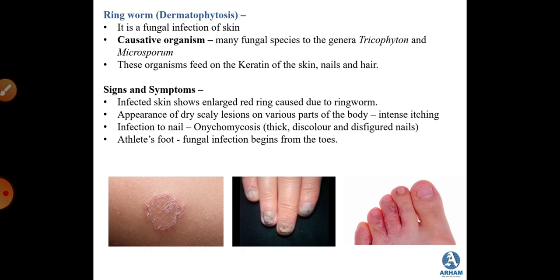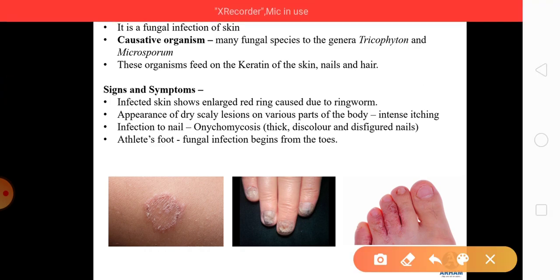Signs and symptoms: infected skin shows an enlarged red ring which is caused due to ringworm. So in the first picture you can very well see this enlarged red ring seen on the skin, and it appears dry and scaly. It has scaly lesions on it, and it spreads on various parts of your body, and intense itching is observed.